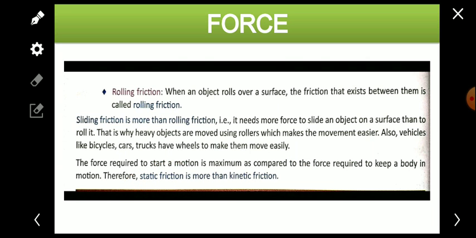Once again, the force required to start motion is maximum as compared to the force required to keep a body in motion.